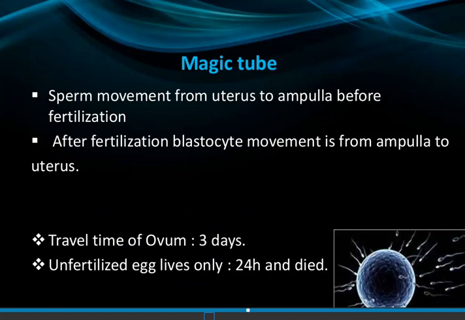The main important function is the transportation of the ovum, the sperm, and then the blastocyst. The development from zygote to blastocyst occurs inside the fallopian tube. The fertilized ovum remains inside the fallopian tube for about 4 to 5 days, and after that it gets implanted inside the uterine cavity. That is about the normal anatomy and physiology of the fallopian tube.